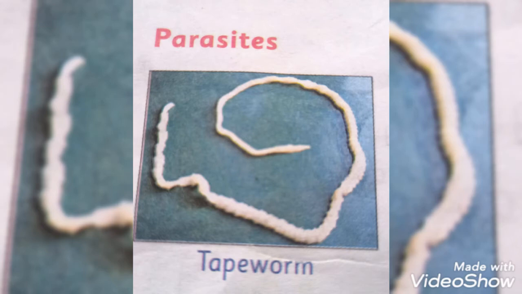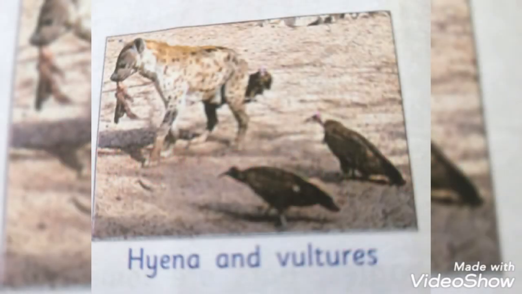What are scavengers? Scavengers are animals that eat the flesh of other animals, but that flesh is the remains from other big animals. In simple words, we can say scavengers are those animals that feed on the dead remains of other animals.